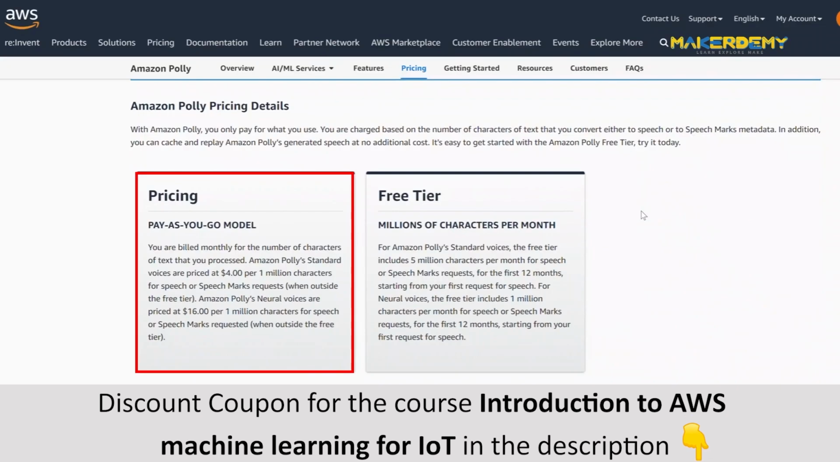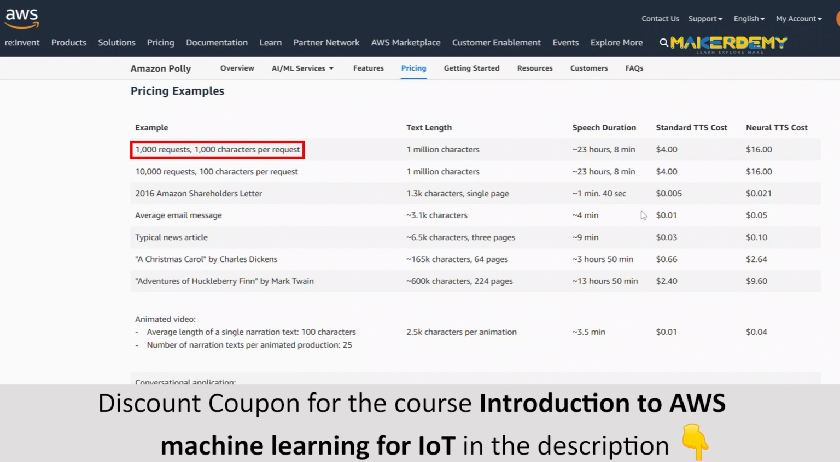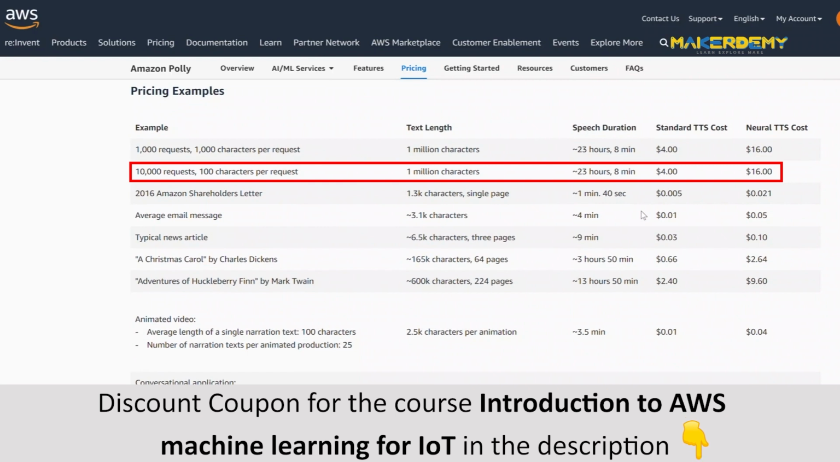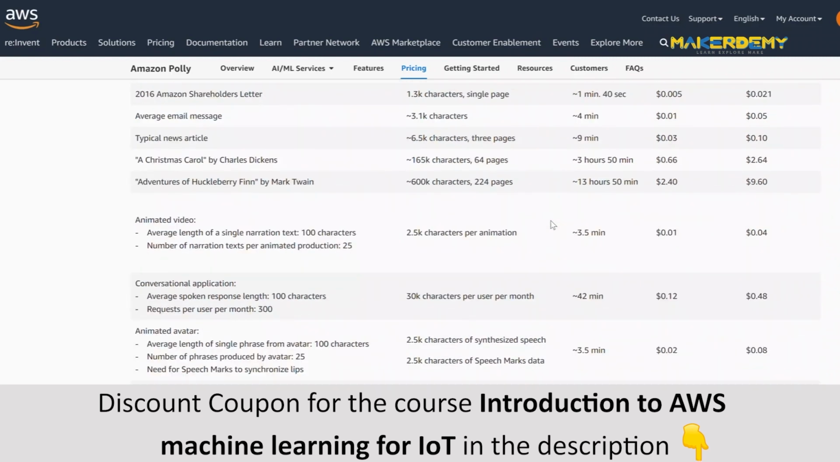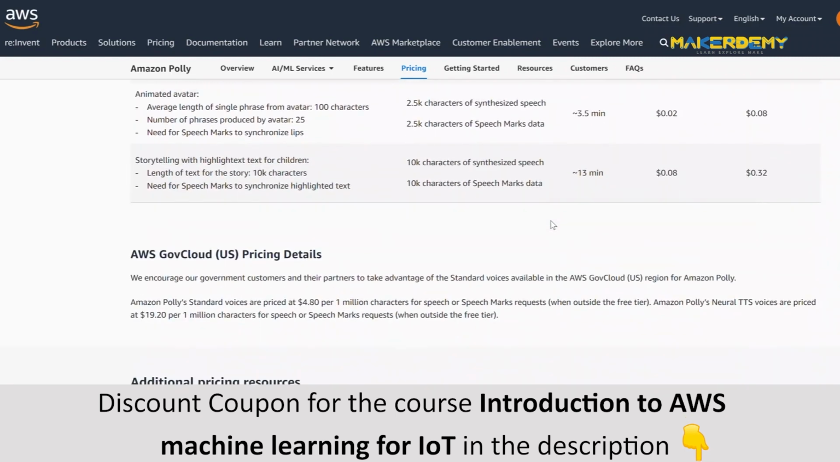Let us quickly look at the pricing examples of the pay-as-you-go model. For the first 1,000 requests, that is 1,000 characters per request, or the text length is 1 million characters, or the generated duration is approximately 23 hours, 8 minutes, you have to pay $4 for the standard model and $16 for the neural model. For the next 1,000 to 10,000 requests, you have to pay another $4 for standard and $16 for neural and so on. So be careful while using Amazon Polly and try not to exceed free tier limits until 12 months.